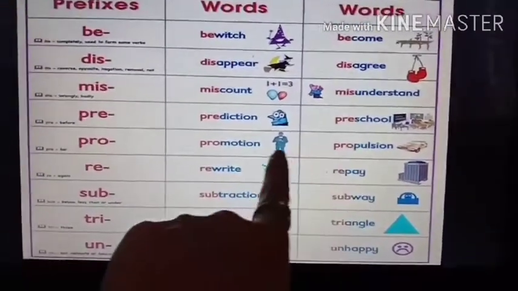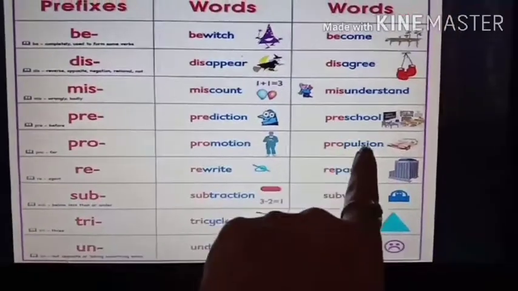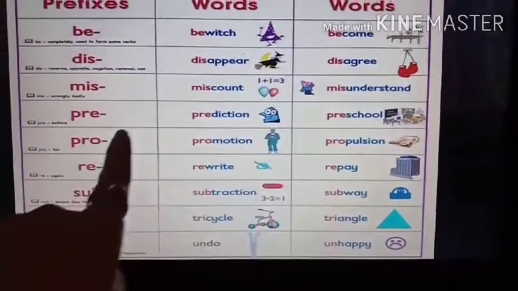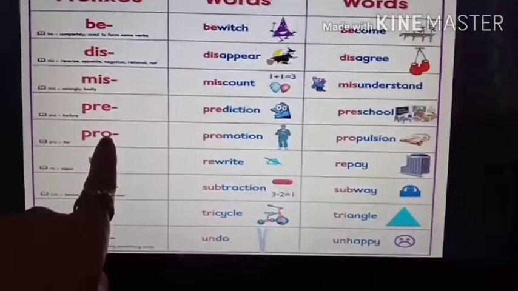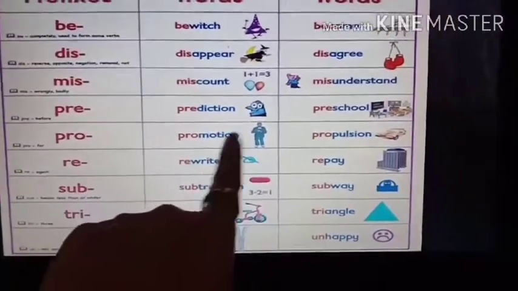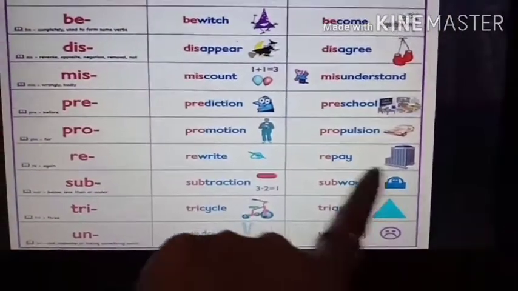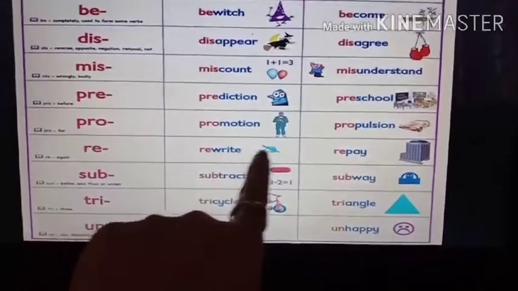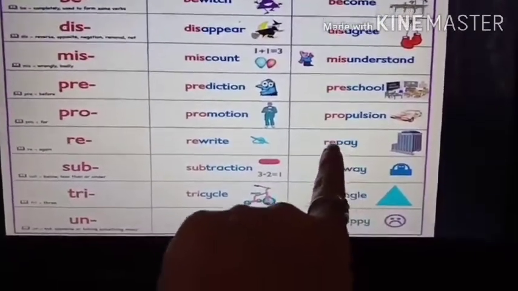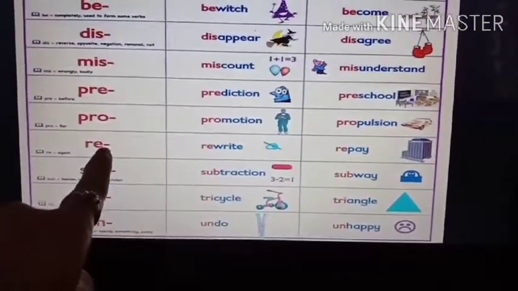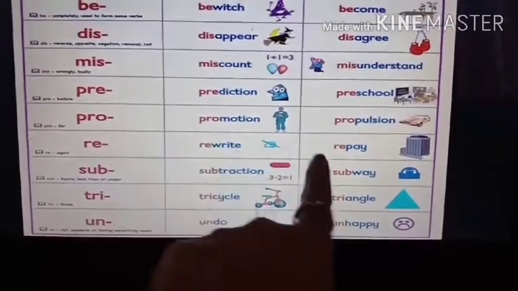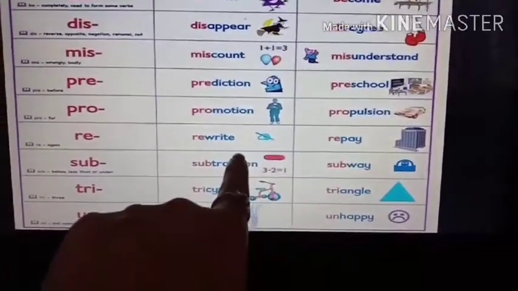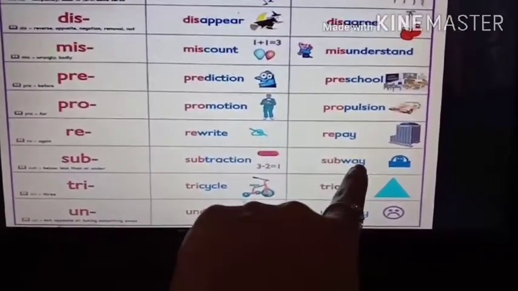Understood students? Now this is motion and this is pulsion. So if I add pro before them, it becomes promotion and propulsion. Now this is write and this is pay. So if I add re before it, it becomes rewrite and repay. Now this is traction and this is way.